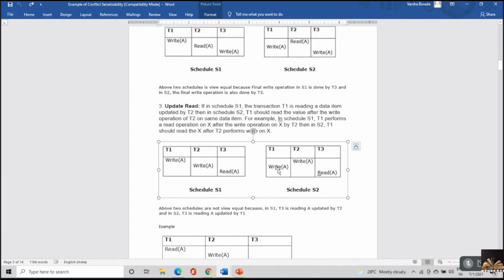So what will happen here? Both are not view equivalent because the second condition does not hold. Instead of T1 writing the value later, if T2 would have written the value later, then this would have been equivalent. So that is the second case.